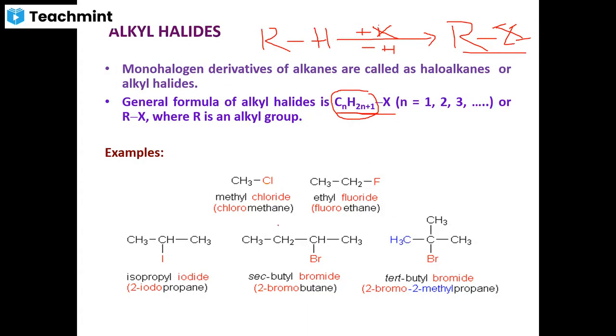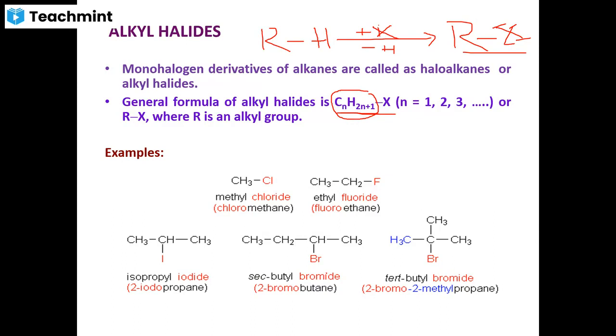You can see many kinds of examples: methyl chloride, ethyl fluoride, isopropyl chloride, secondary butyl bromide, tertiary butyl bromide, and so on. In all these cases, you will find only one halogen atom. So I will repeat once again: alkyl halides are nothing but monohalogen derivatives of alkanes. They are represented by the general formula CnH2n+1X, where CnH2n+1 is called an alkyl group. It may also be represented as RX.